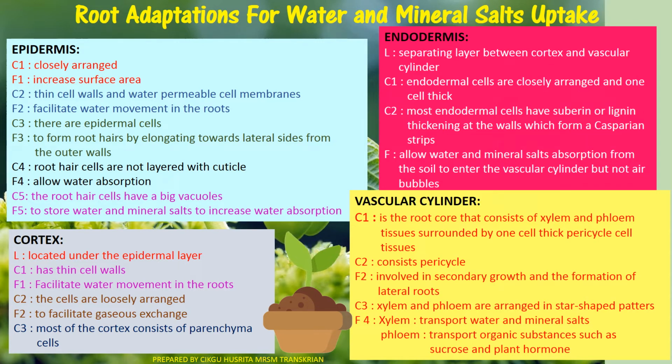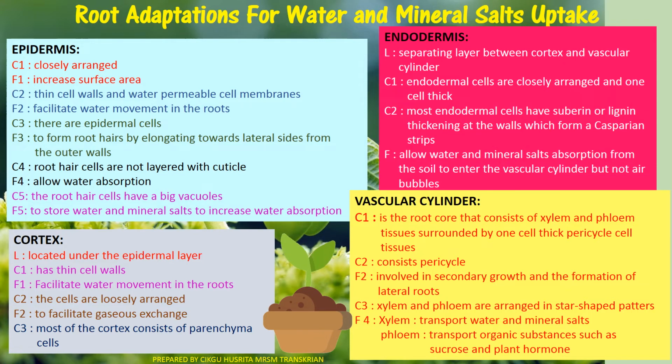The endodermis is the separating layer between the cortex and the vascular cylinder. Endodermal cells are closely arranged and one cell thick. Most of the endodermal cells have suberin or lignin thickening at the wall, which forms a Casparian strip. The Casparian strip allows water and mineral salt absorbed from the soil to enter the vascular cylinder, but not the air bubble. Okay, the last one is the vascular cylinder.